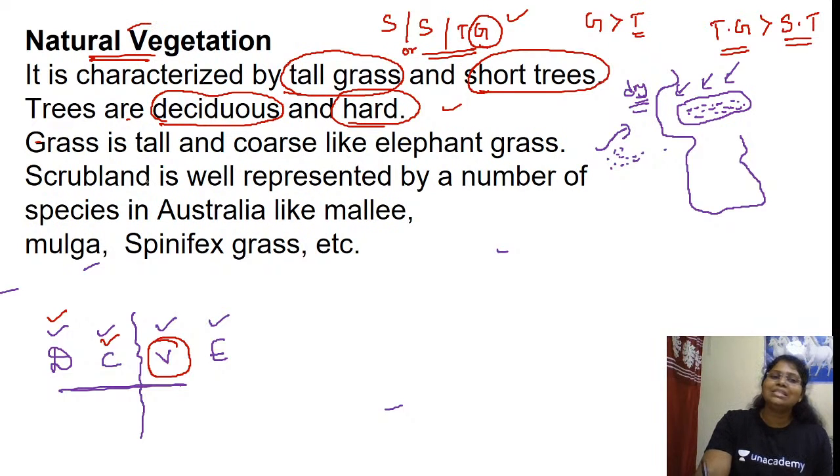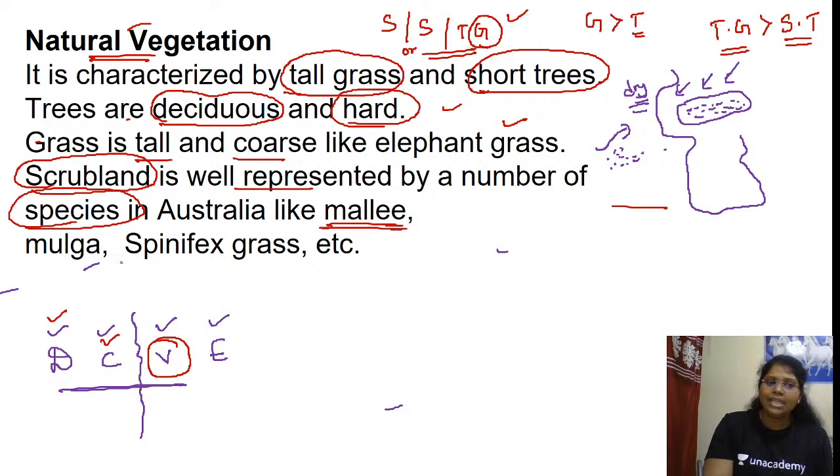And the grass is tall and coarse, like elephant grass. Scrubland. Try to understand. Scrubland is well represented by a number of species in Australia, like mully, mulga, spinifex grass, etc. Normally what? Tall grass greater than short trees.